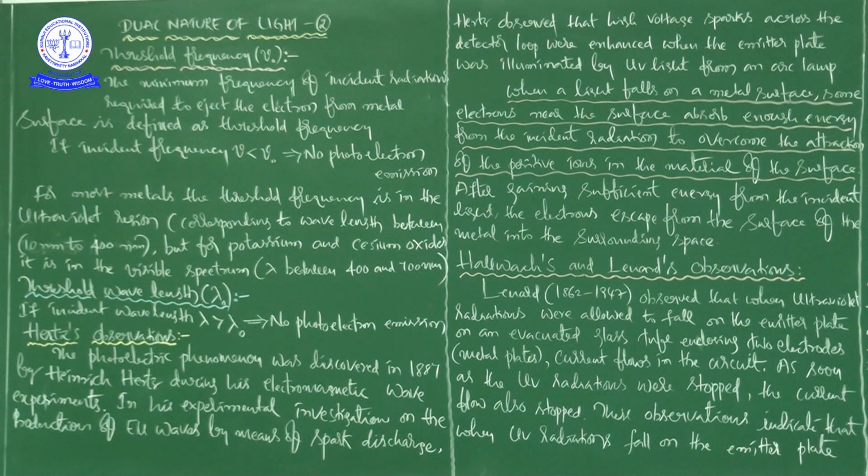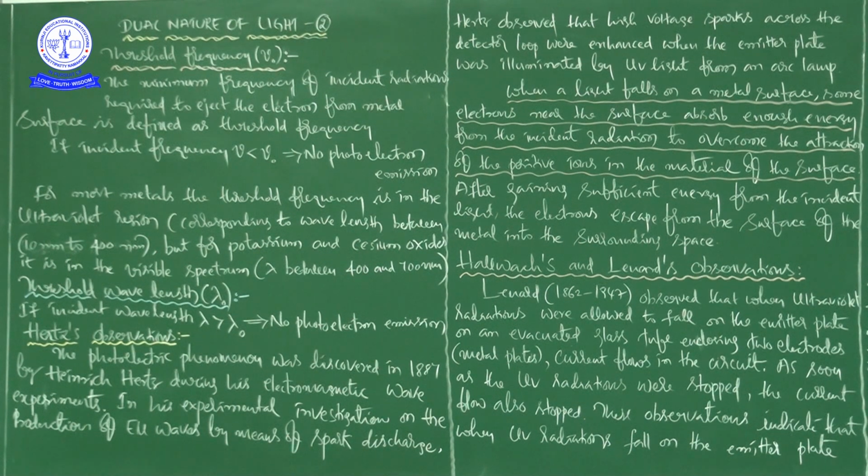So the basic information we are discussing, okay, observe carefully here. The photoelectric phenomenon was discovered in 1887 by Heinrich Hertz during his electromagnetic wave experiments.